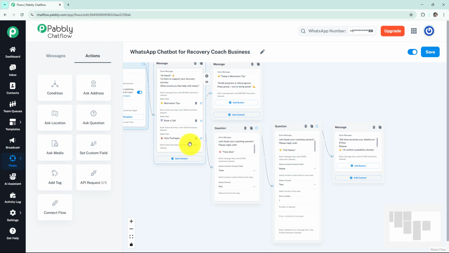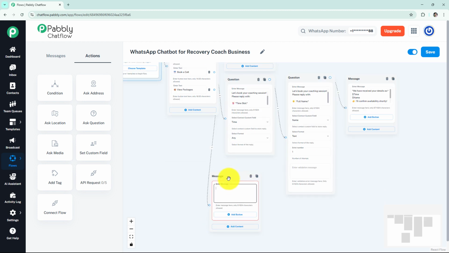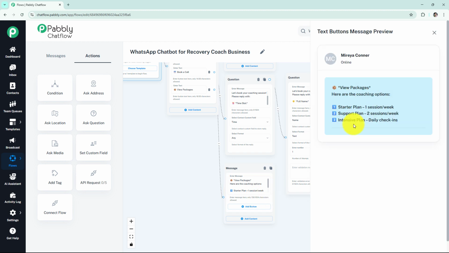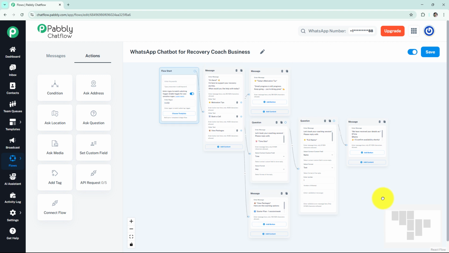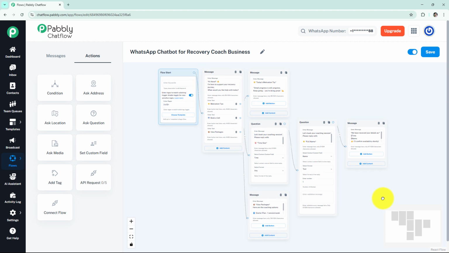Then lastly, I'm going to curate a response for view packages, and for this I'm going to access the text button again, and here I'm going to add. Here I've added this message. It will look like this to the user. And this is how we have created our WhatsApp chatbot for Recovery Coach Business.